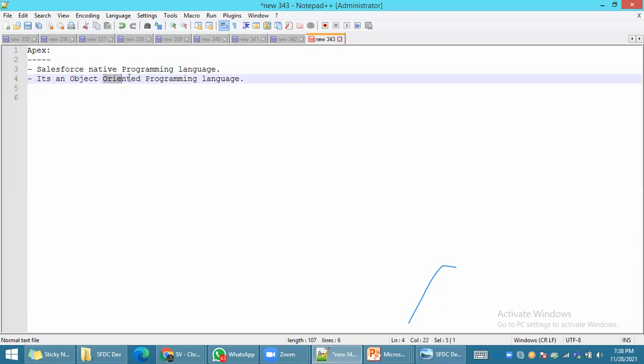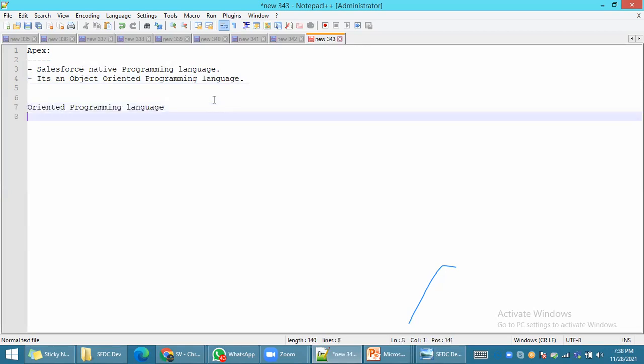We already have some programming languages, right? C, C++, Java, .NET, and similarly Apex. What type of programming language is C? C is a function-oriented programming language, which means each and every functionality you build through functions.